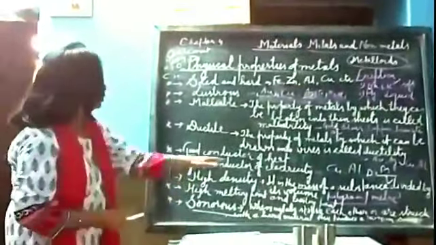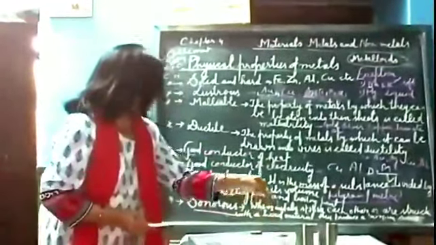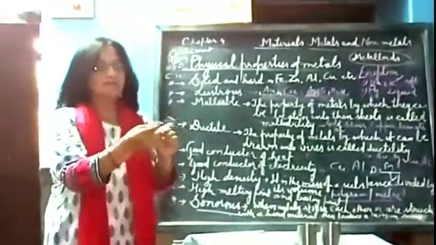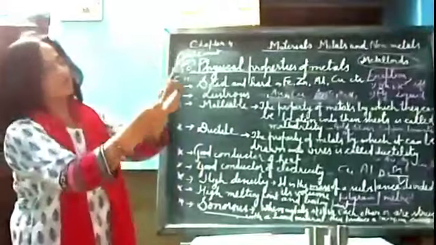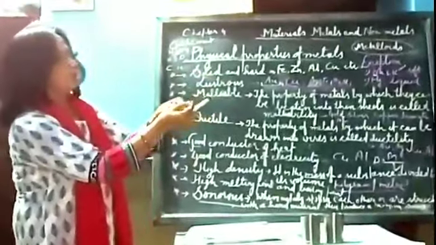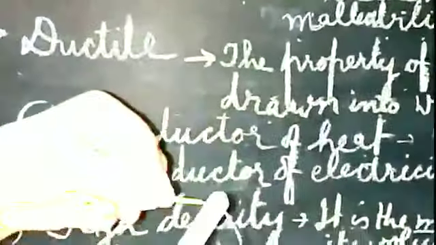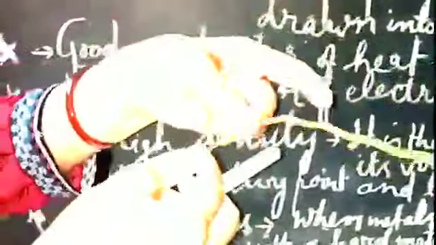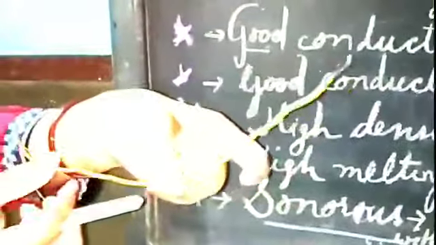And next property is there. They are also good conductors of electricity. You can see a wire here again. This is the wire we use for conduction of electricity. This is the plastic coating and inside is copper, or sometimes it may be aluminium. So these wires conduct electricity easily. They can pass the electric current easily. Whereas this plastic coating is not a good conductor of electricity. That's why we can touch this part, but we cannot touch this part.